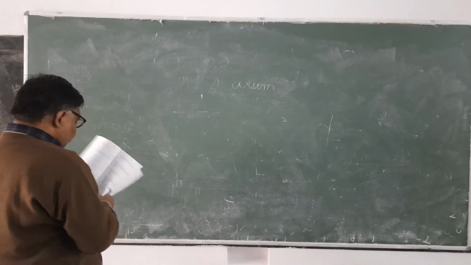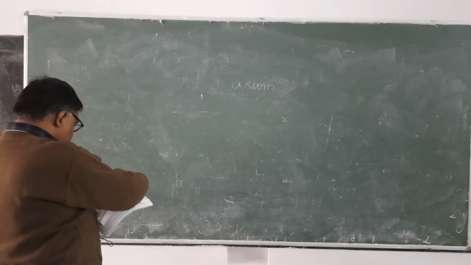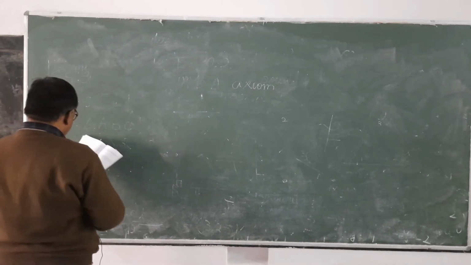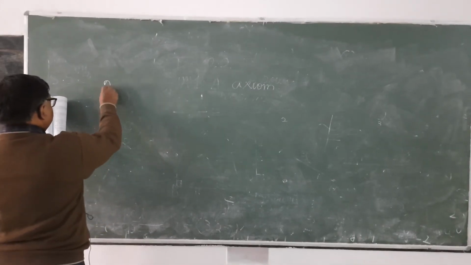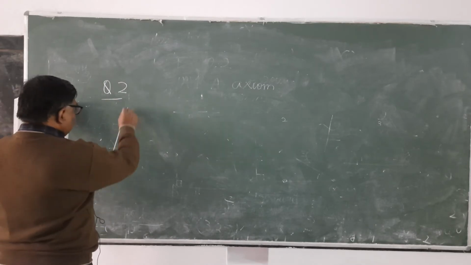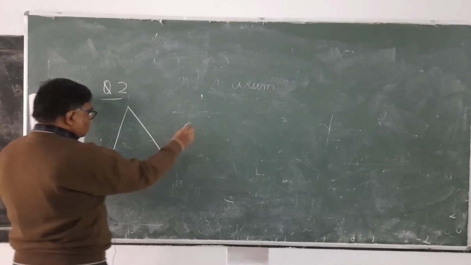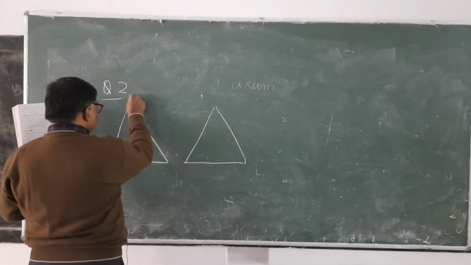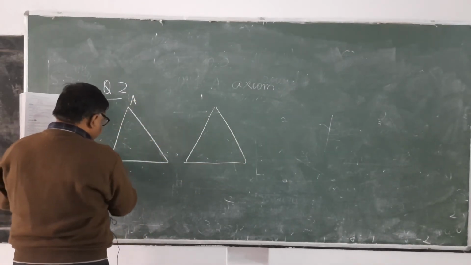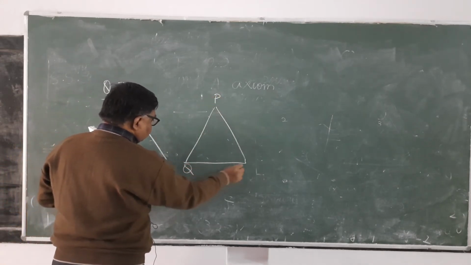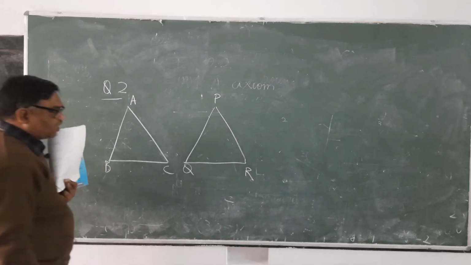You can see question number 4. Or first you see question number 2. Question number 2, all of you see. In triangles ABC and PQR, here I am making arbitrary triangles. In actuality they may not be congruent. Here only a rough diagram has been drawn.